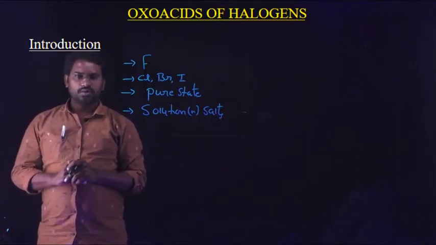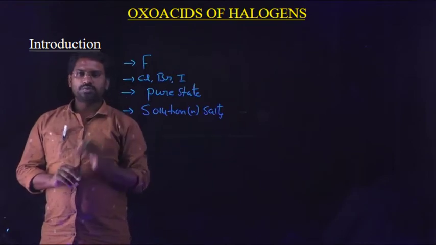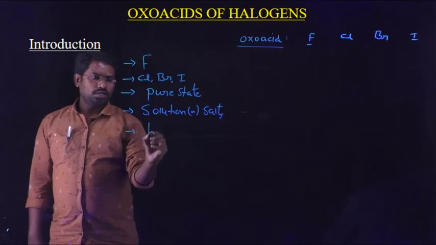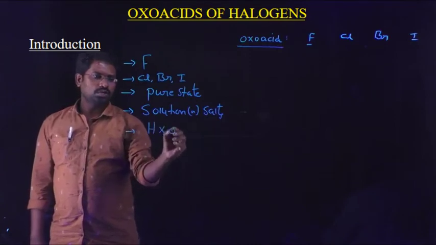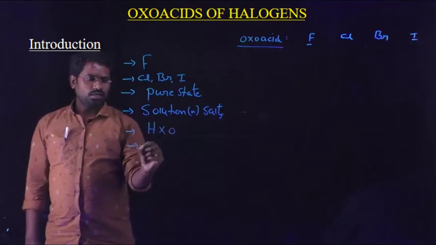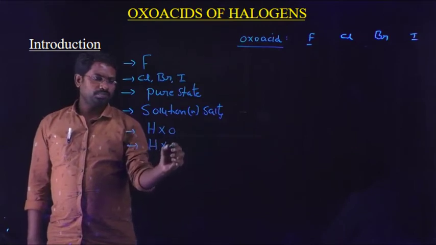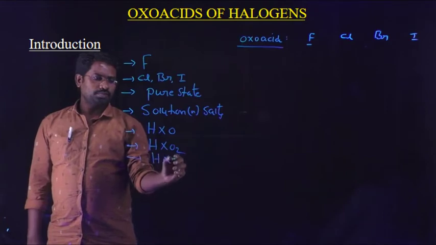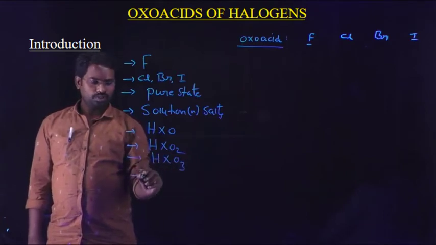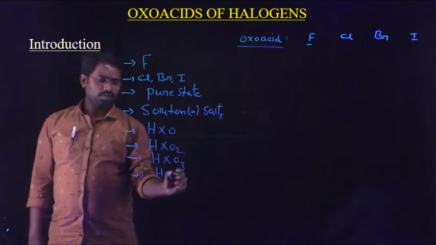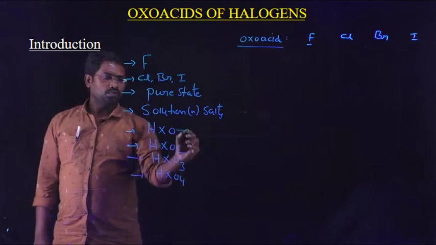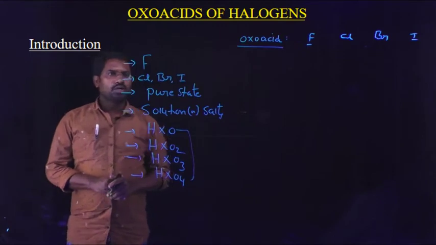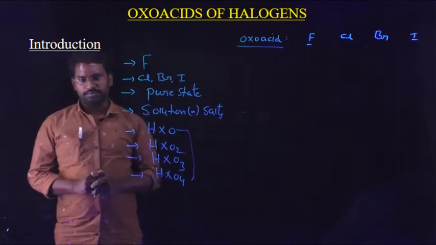Here our aim is to know the types of the oxo acids of halogens. First one, HXO type, and second one HXO2 type, and third one HXO3 type, and fourth one HXO4 type. These four types of oxo acids are applicable only for chlorine, bromine and iodine.